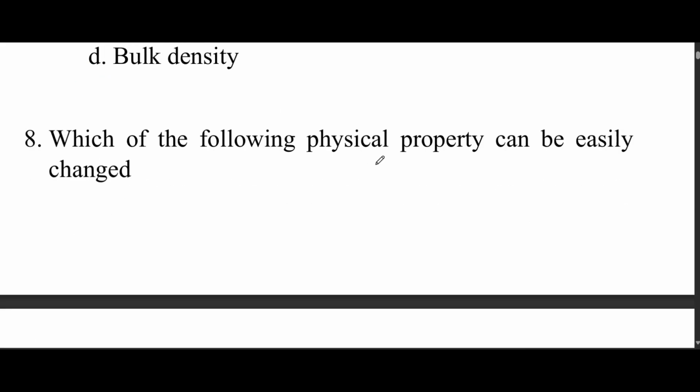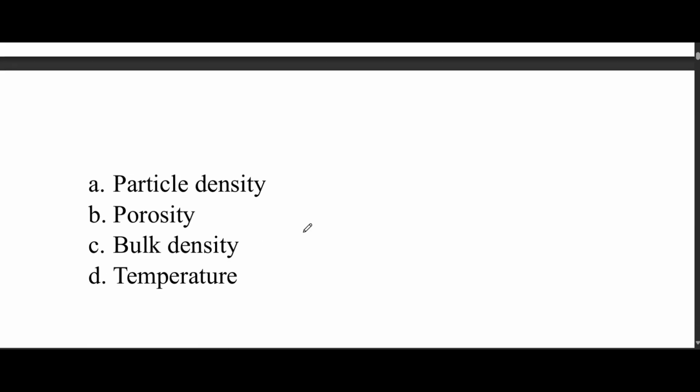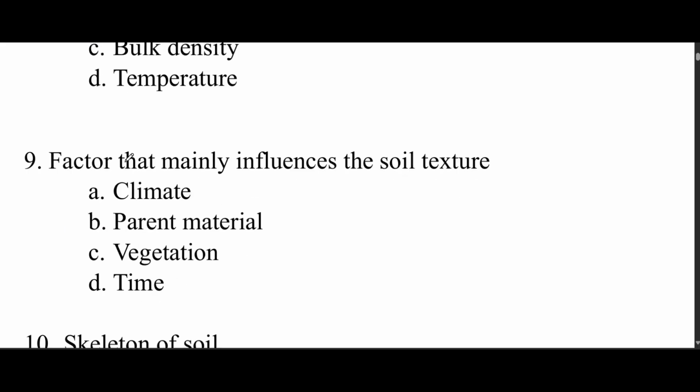Which of the following physical properties can be easily changed? Options are particle density, porosity, bulk density, and temperature. So here the correct option is option D. Porosity we can easily change. Okay, the next question. Factor that mainly influences the soil texture. Options: climate, parent material, vegetation, and time. Which is the correct option? Option B is the correct option. Parent material is a factor that mainly influences the soil texture.